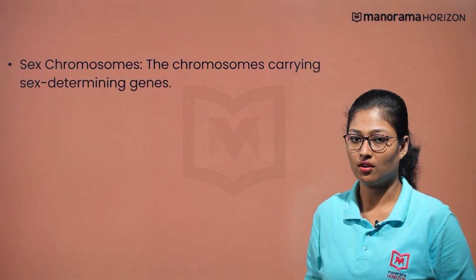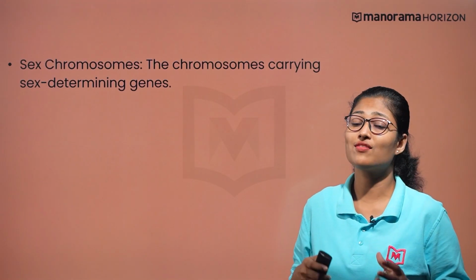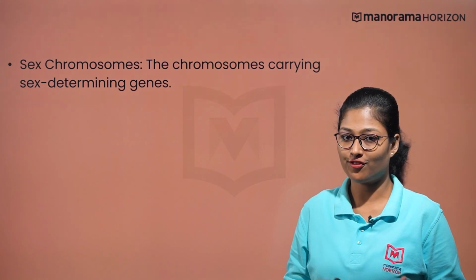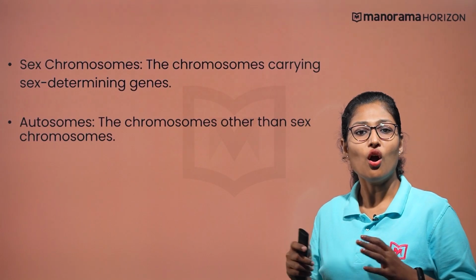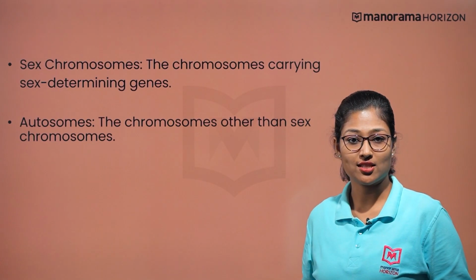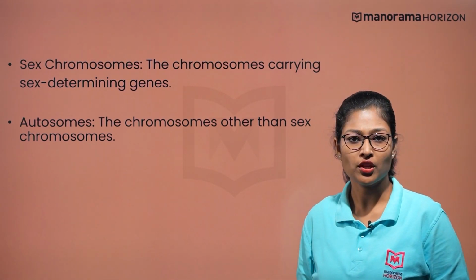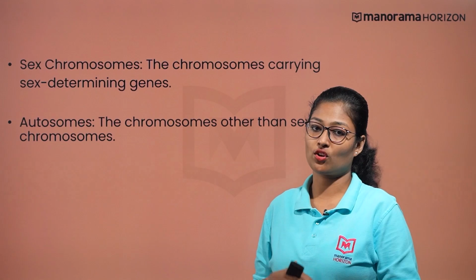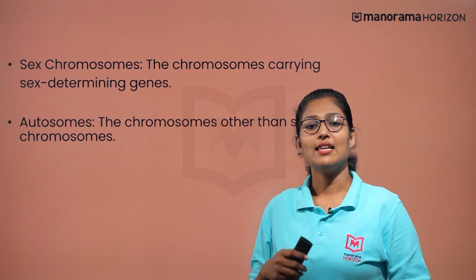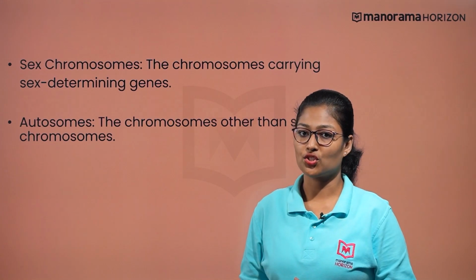I have a doubt here. What is the name given to the chromosomes that do not have sex determining genes? Well, the answer is autosomes. So, all the chromosomes of an organism are categorized as sex chromosomes and autosomes. Autosomes can be called chromosomes other than sex chromosomes. Let us resume our discussion about the mechanism of sex determination.